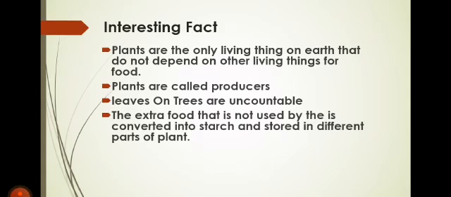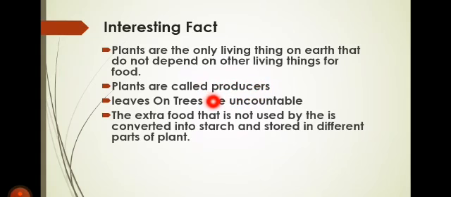We cannot make our food. We just cook the food. We cannot make the food. But plants are very special. They do not depend on anything for their food. They make their own food by the process called photosynthesis. So, plants are called the producers. What do we call them? Plants are called the producers.